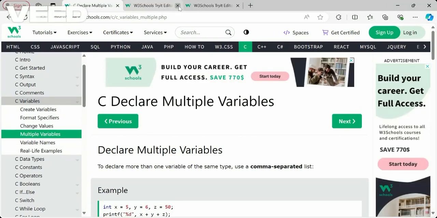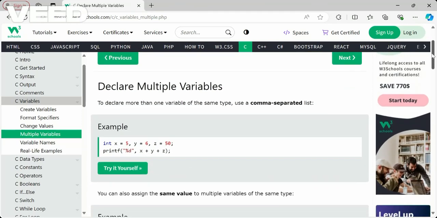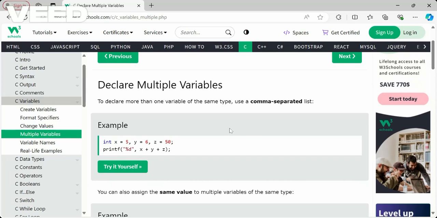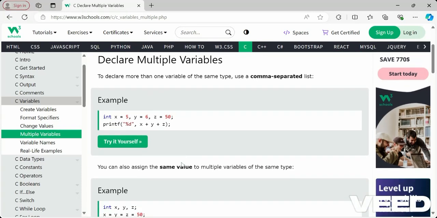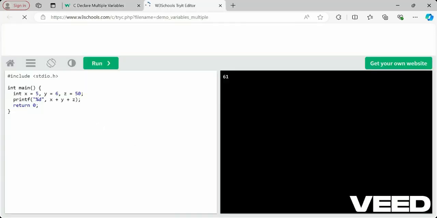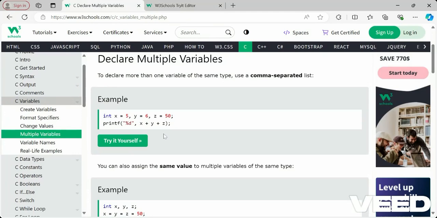What does multiple variables mean? Declaring multiple variables at a time. You could write int x is equal to 5, int y is equal to 6, but why write int every time? You can just have a comma separated list, with int as the same data type for all the variables: x is equal to 5, y is equal to 6, z is equal to 50. All are int type variables. Now printing with printf percentage d, the int type, we are summing up 5 plus 6 plus 50 and getting an int output. That is one thing: declaring more than one variable of the same data type using a comma separated list.